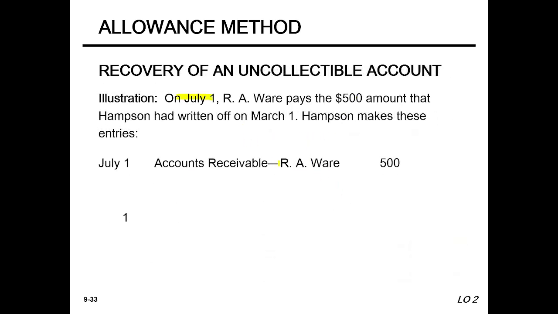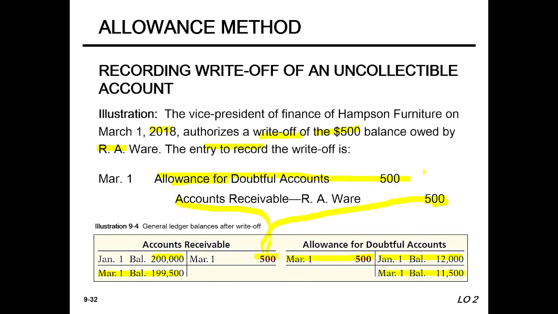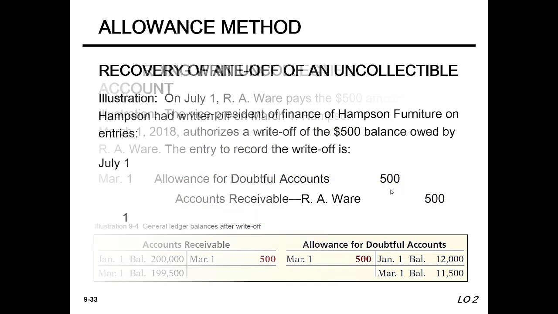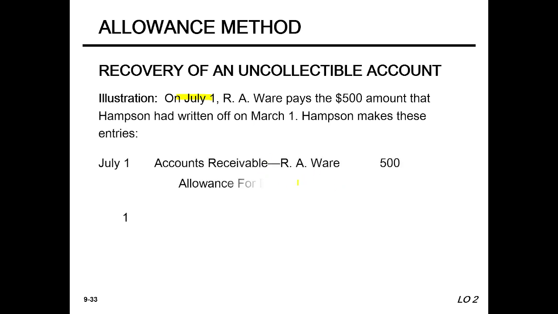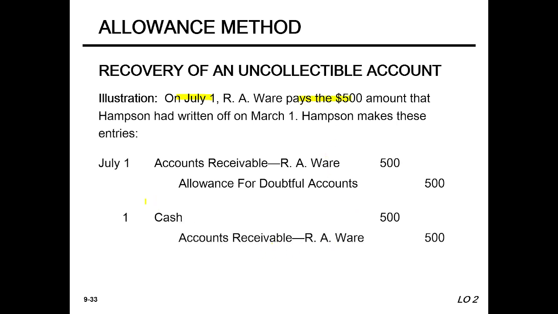So for July 1, the first journal will be the vice versa journal: accounts receivable debit and allowance for doubtful accounts credit. And for this collection, 500 taka cash will be debit and accounts receivable will be credit. This is the actual journal, and the other journal, the write-off, is reversed, vice versa, for collecting this amount.